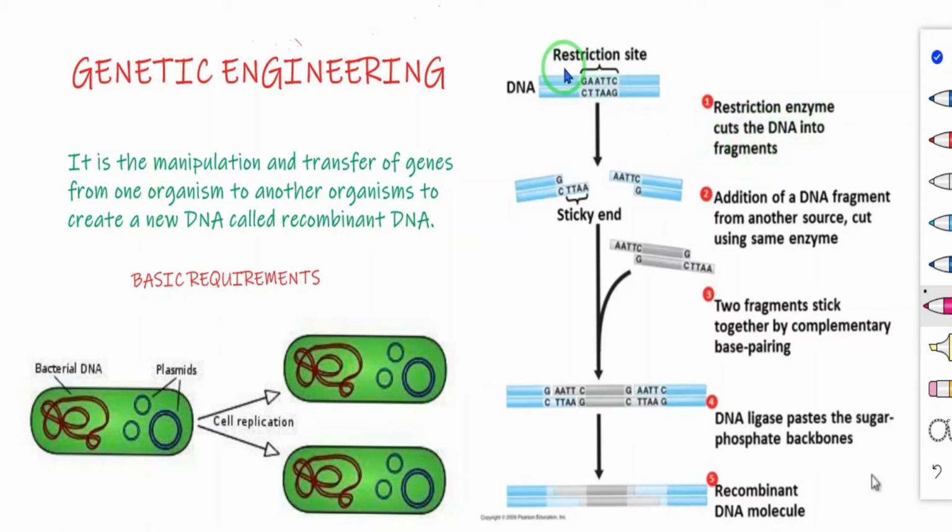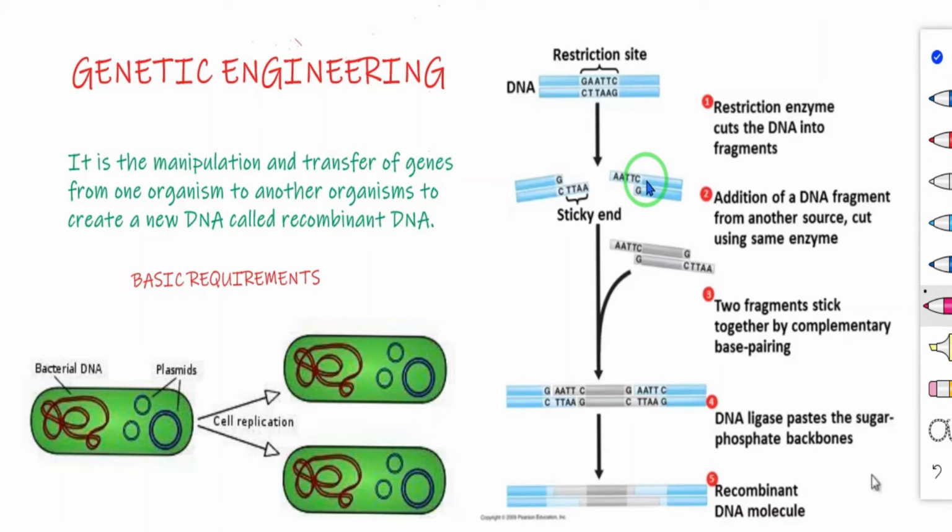So for example, see here, this is a restriction site. DNA sequence, restriction site. So with the help of this restriction enzyme, we can cut the DNA sequence. Understand? So now two fragments we got. So with the help of the restriction enzyme, we can cut the DNA sequence into two fragments. Have you got it, children? So that is the restriction enzymes.